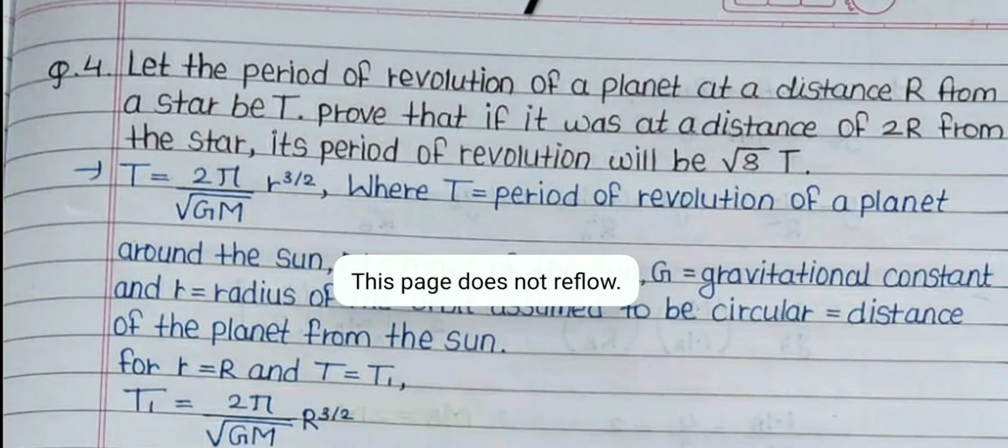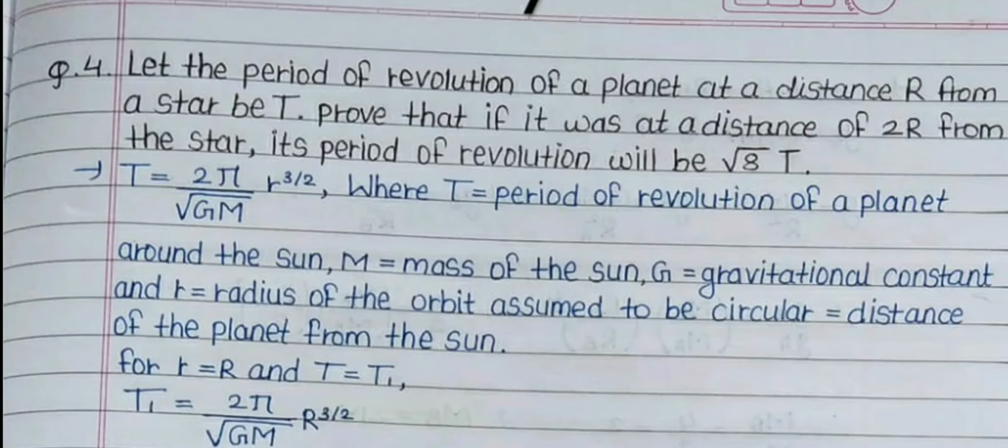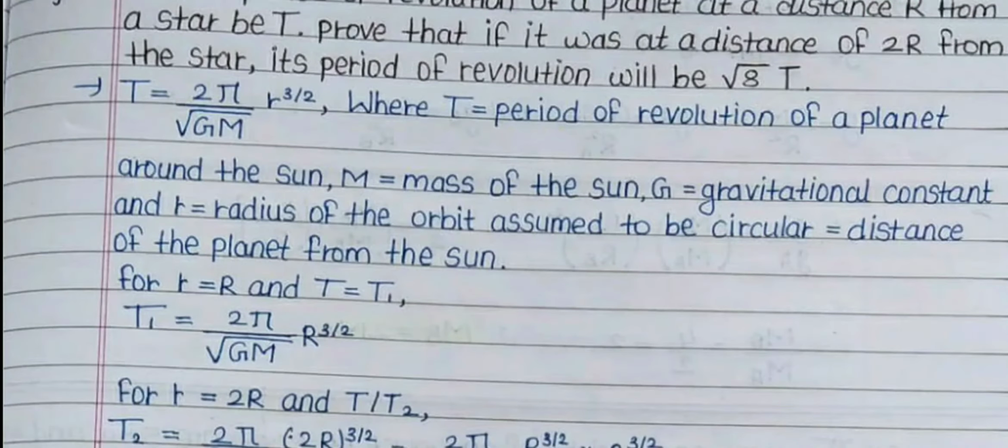Question number 4. Let the period of revolution of a planet at a distance r from a star be T. Prove that if it was at a distance of 2r from the star, its period of revolution will be root 8 T. Answer: T is equal to 2π upon root GM, r^(3/2), where